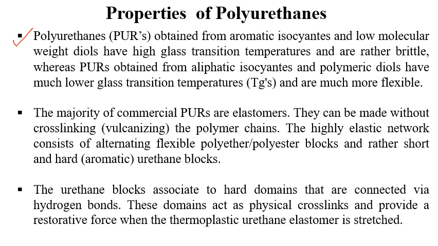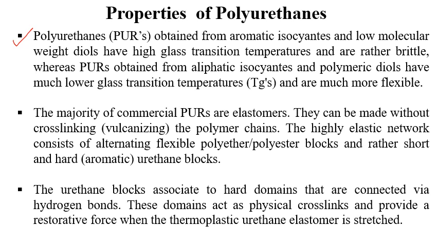So polyurethanes obtained from aromatic isocyanates have high glass transition temperature and are brittle. Whereas polyurethanes obtained from aliphatic isocyanates, where in the main chain R is an aliphatic group and not an aromatic group, and polymeric diols have low glass transition temperature. And as you know, when we have a low Tg value, the polymer is more flexible.